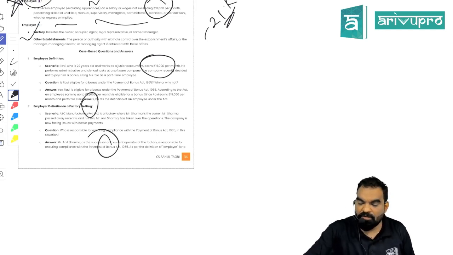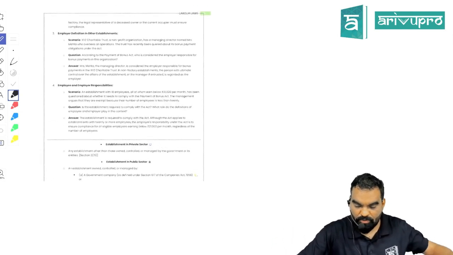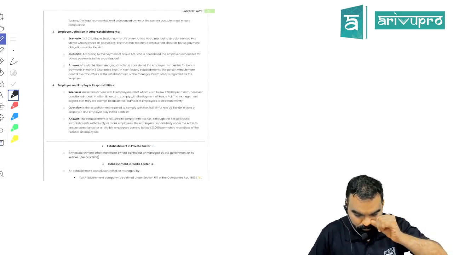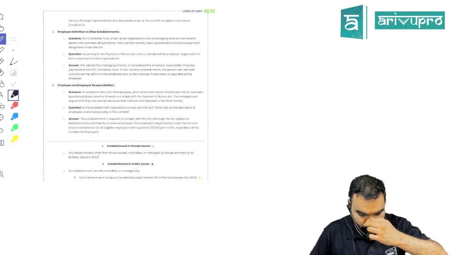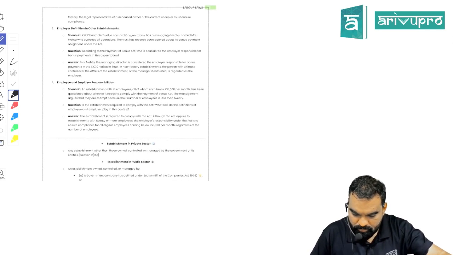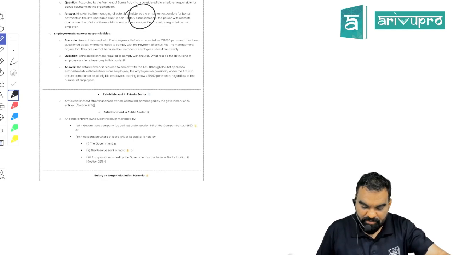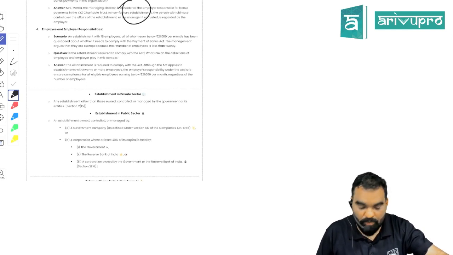If your father could not manage to pay the bonus, the son, who is going to succeed the establishment, is ultimately responsible to pay the bonus, right? In case of a corporation, the managing director will be classified as an employer, right?